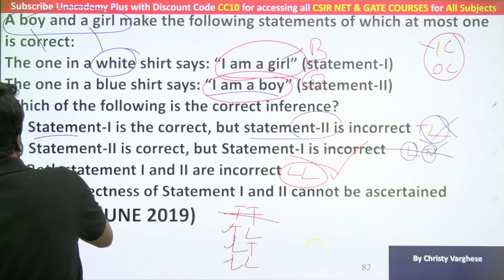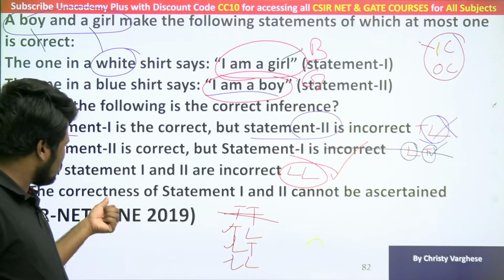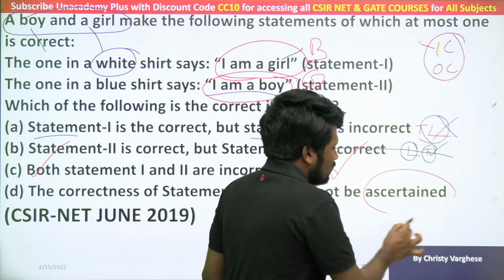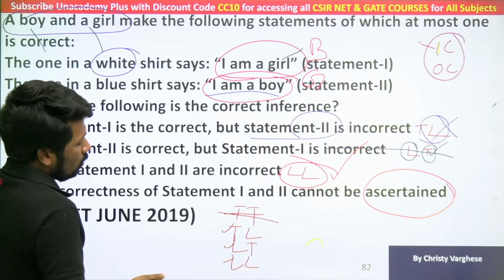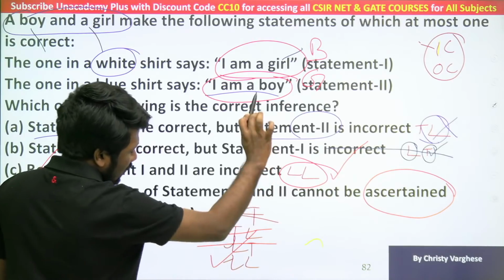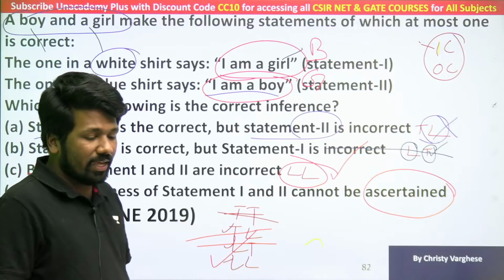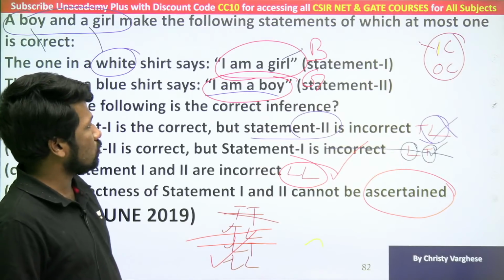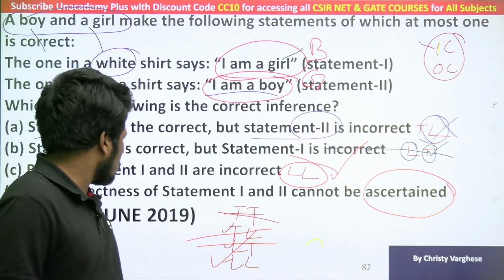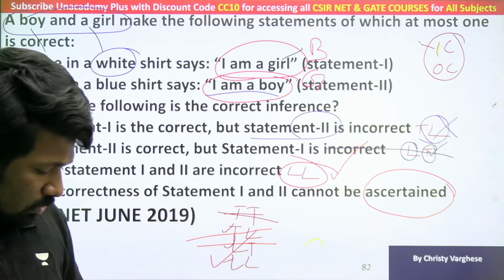Now also those of you are asking why option D is not the answer. Because option C is the answer. What is option D saying? Correctness cannot be ascertained. Ascertain means certain about, sure about. But you can ascertain it because you eliminated this. Only remaining possibility is lie, and that is not contradicting at all. So definitely it can be ascertained because there is nothing else possible. Is that clear, all of you? That is why option C is the correct answer. If there is any doubt, specify the doubt.